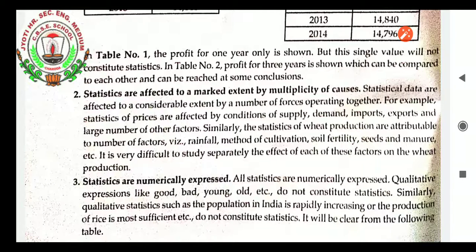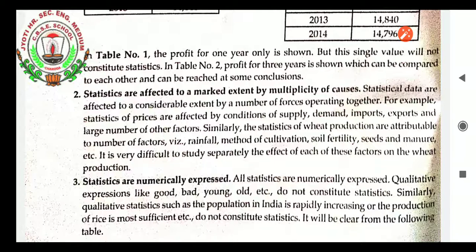Multiplicity of causes, as I already said. Statistical data are affected to a considerable extent by a number of forces operating together. For example, statistics of prices are affected by conditions of supply, demand, import. A price can be affected by supply, demand, import, export, and a large number of other factors. So there is a multiplicity of causes. Because of that, prices are not constant.